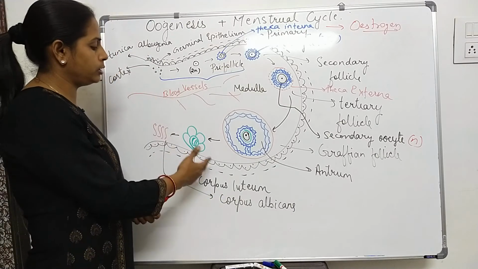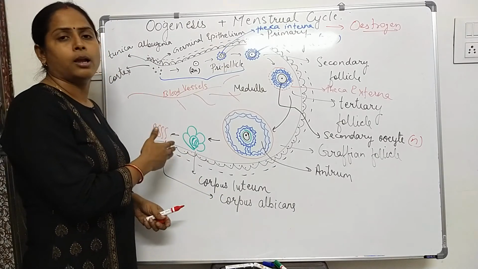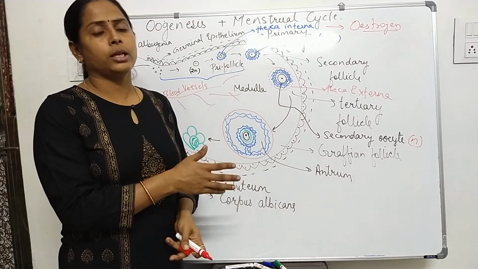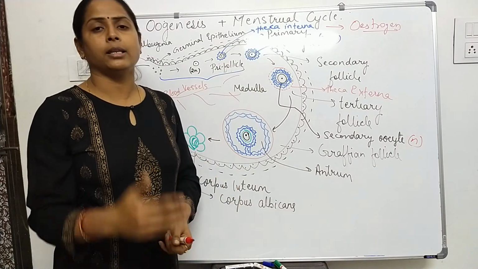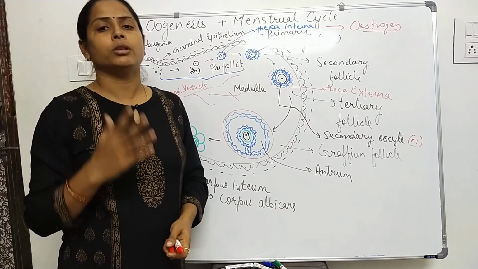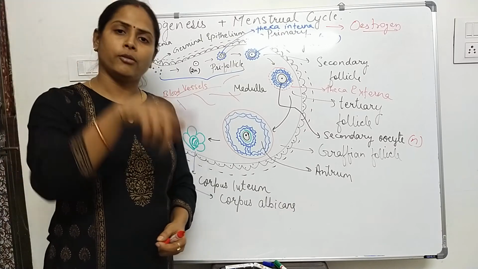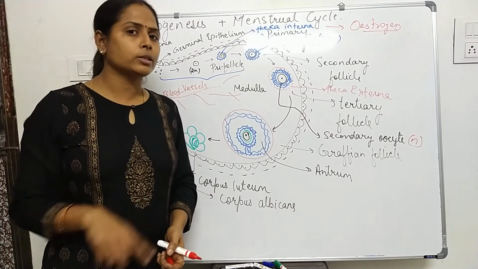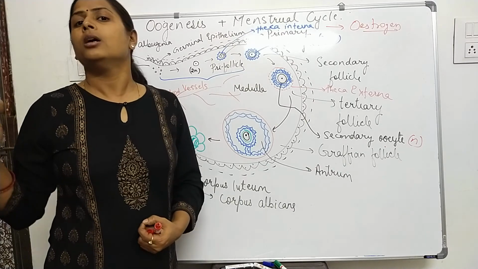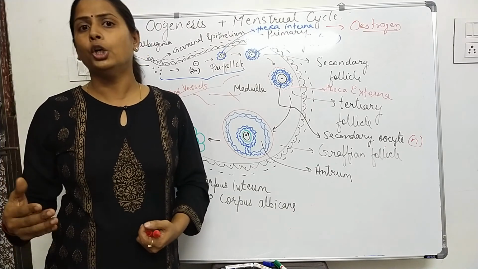Then again the corpus luteum converts into corpus albicans, and the functional ovum which is waiting for the sperm to fertilize it also degenerates, and the endometrium lining of the uterus also starts to degenerate and comes out with the menstrual outflow. So again the menstrual phase starts. So this is about the menstrual cycle, which goes on in 4 phases: the menstrual phase, follicular phase, ovulatory phase and the luteal phase.